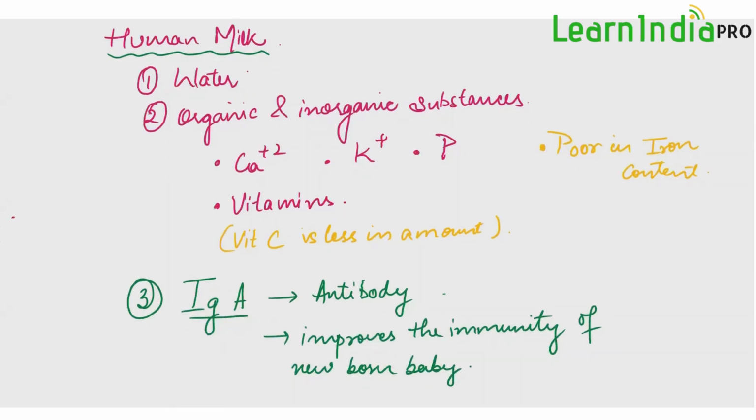Next thing is, a lactating woman secretes about how much milk? She secretes about 1 to 2 liters of milk per day. So this is all about the complete mammary gland.